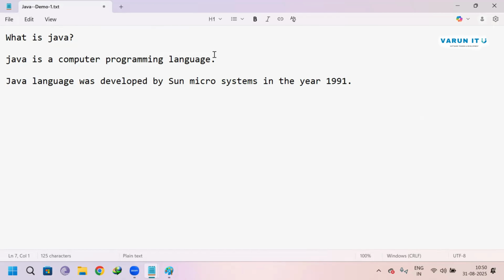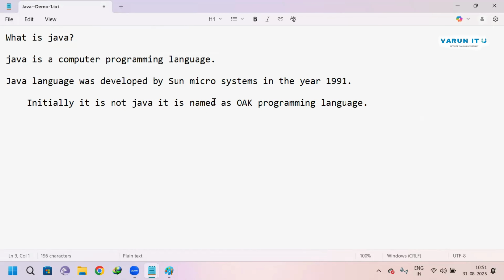Java was developed in the year 1991 by the Sun Microsystem company. Actually, initially it was not Java. It was named the Oak programming language.